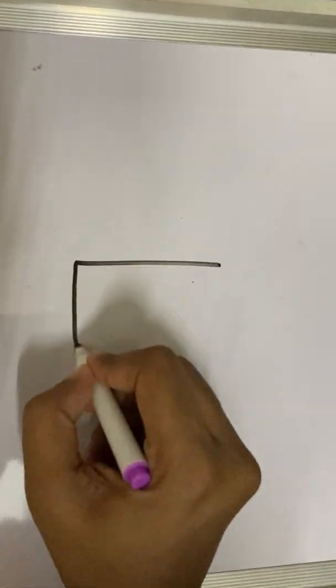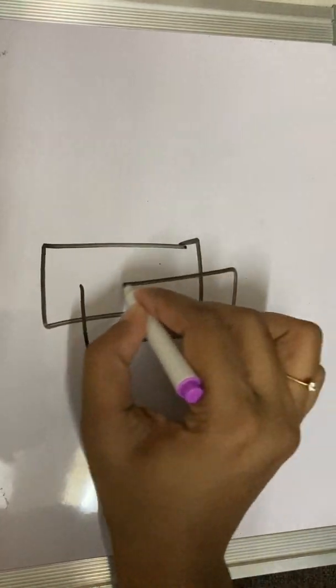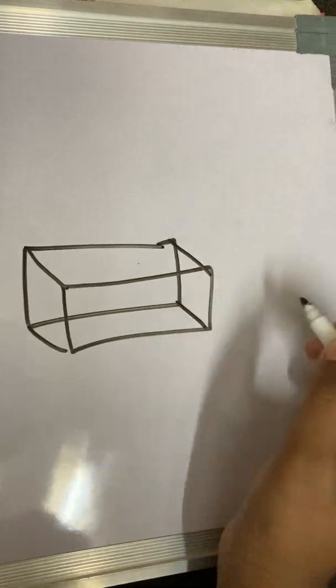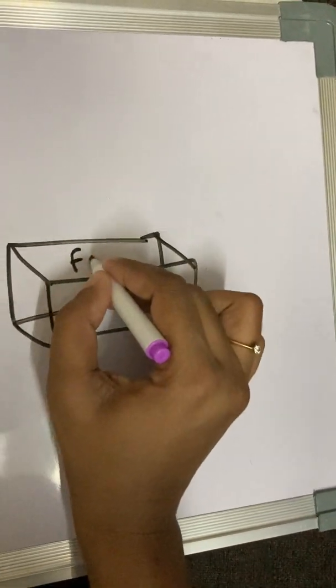Suppose, for example, we take this. This is called the face.